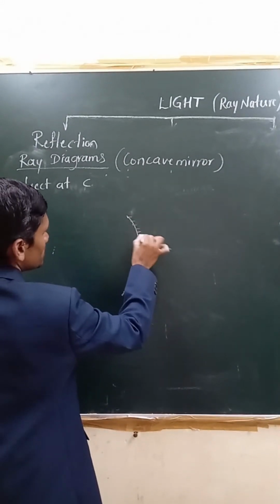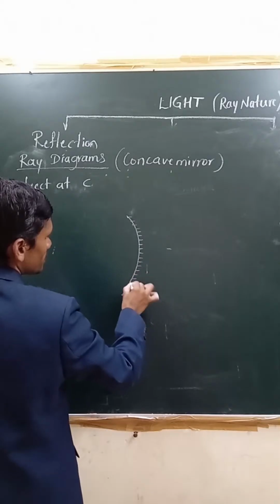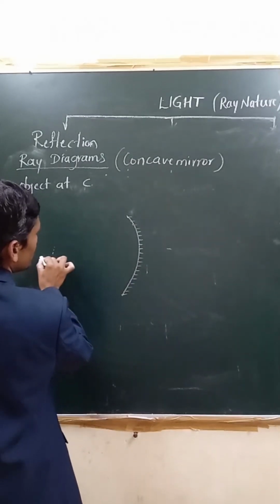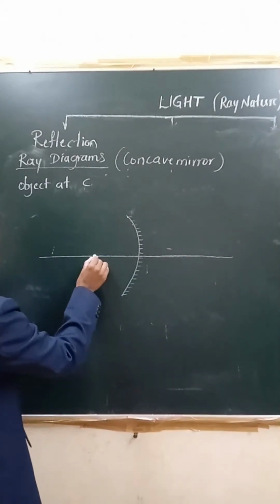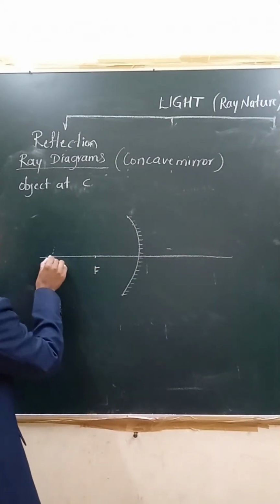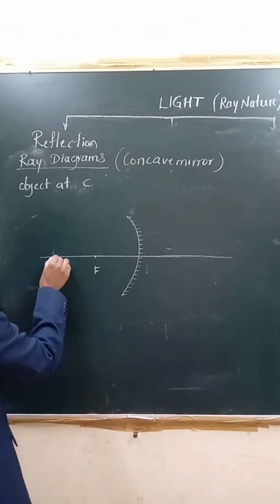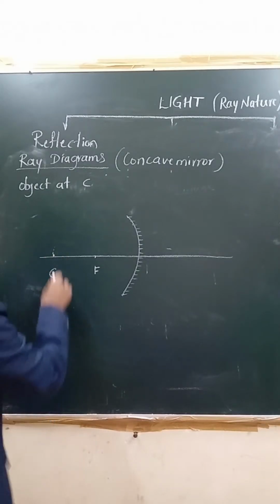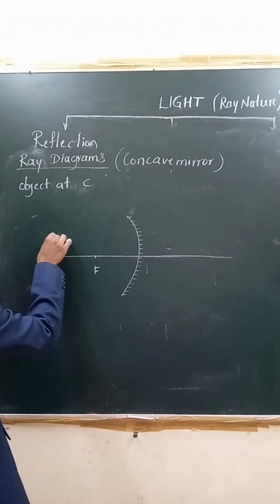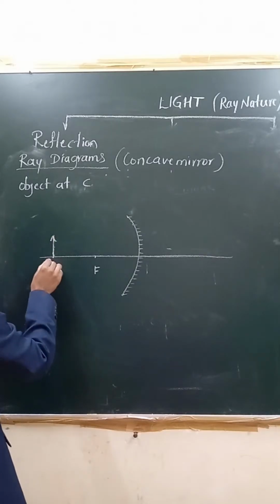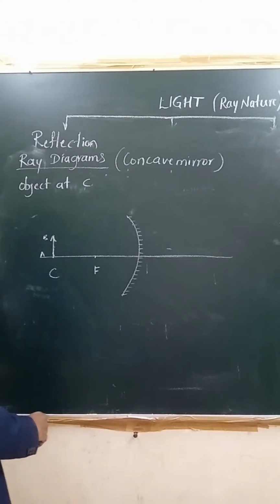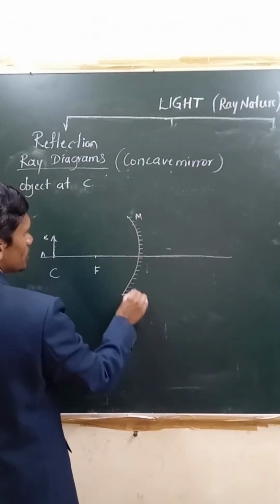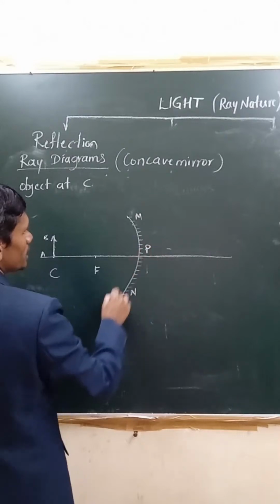Here is F, here is C. If the object is at C, you have to show the object like this, that is AB. Now write this as MN, and this is the pole P.